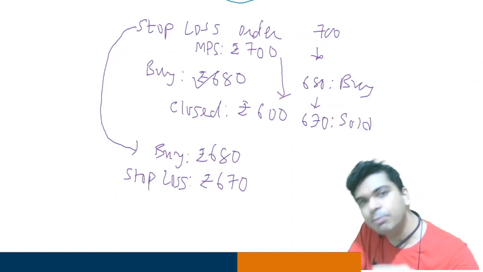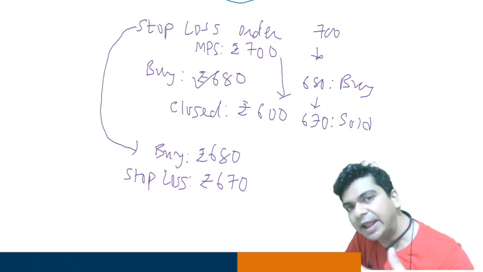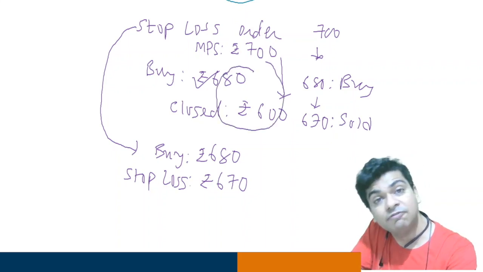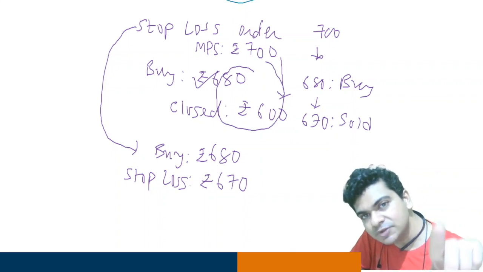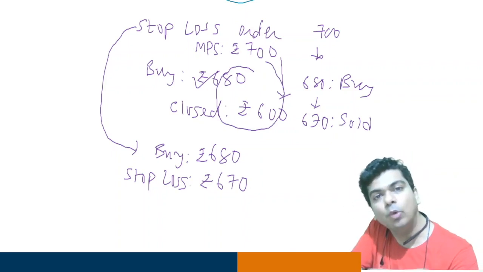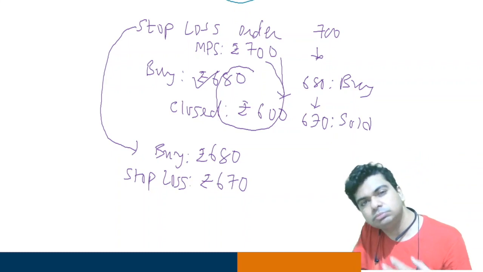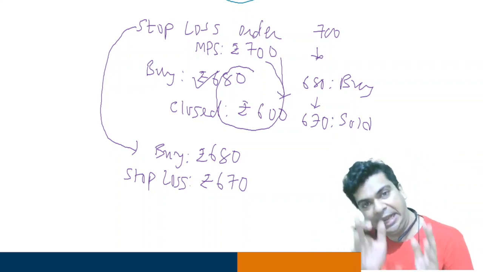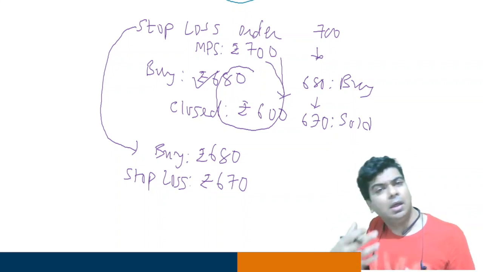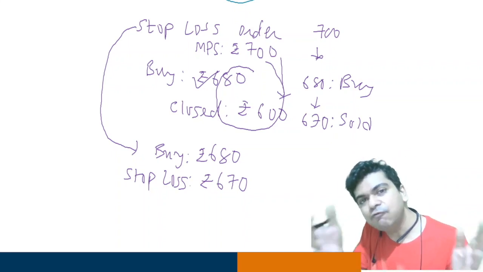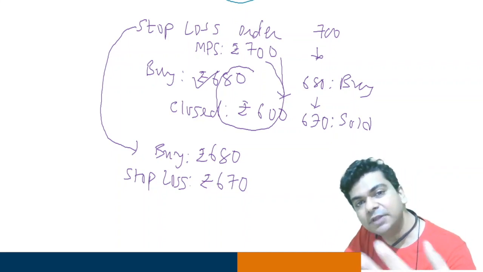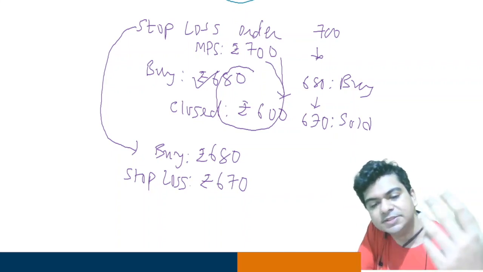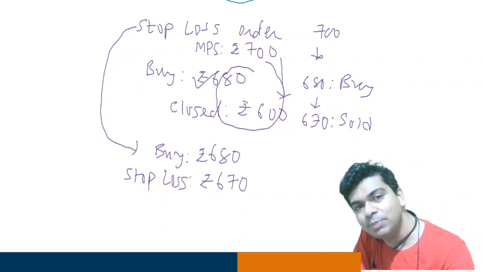You will, yes, book a loss of 10 rupees per share, agreed. But in the earlier case, you were sitting on a loss of 80. Now you have a loss, but only of 10 rupees. So even this kind of an order can be placed by us. I'm just giving you a glimpse of what can be done thanks to the use of the software. There are a lot of other things that can also be done. There are different types of orders that you are in a position to place.